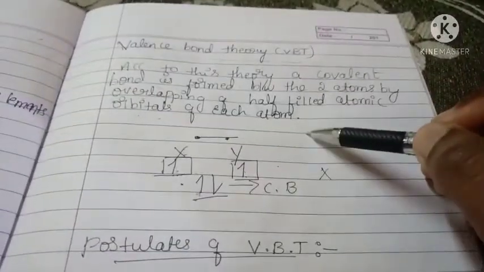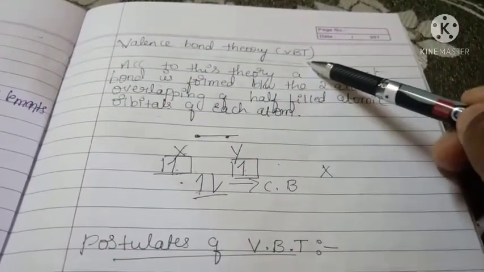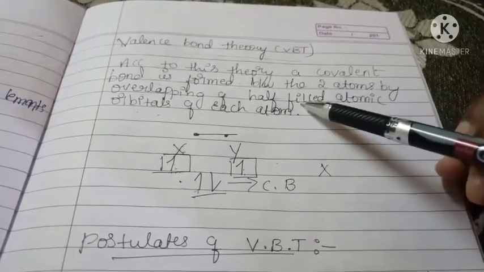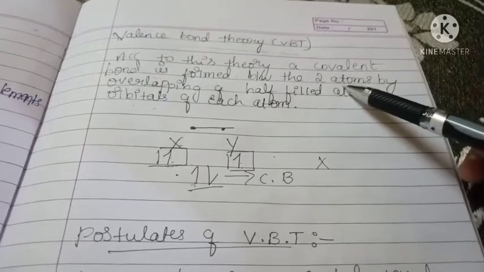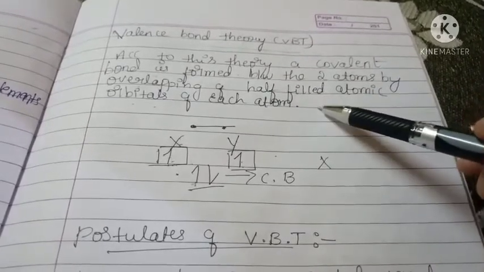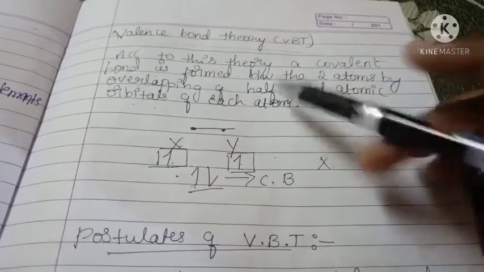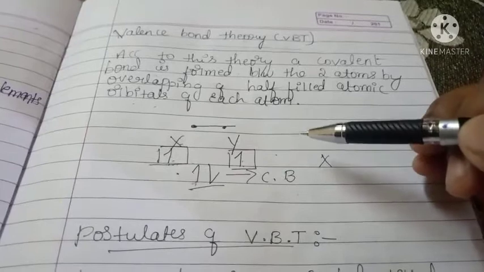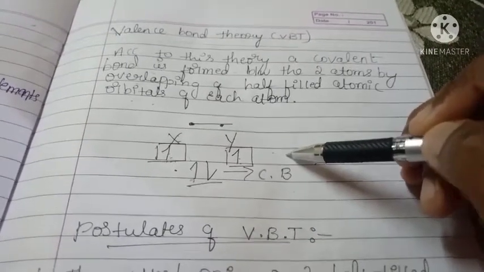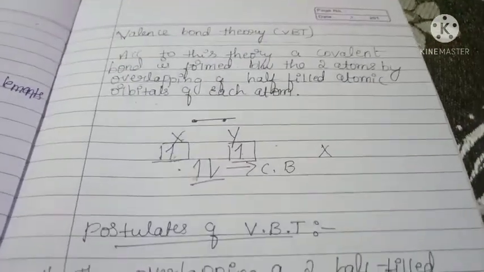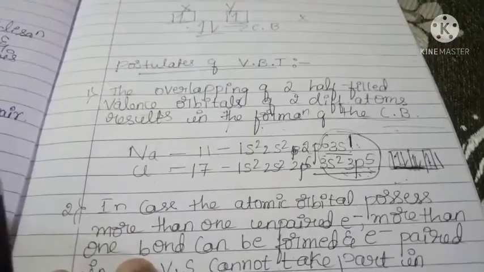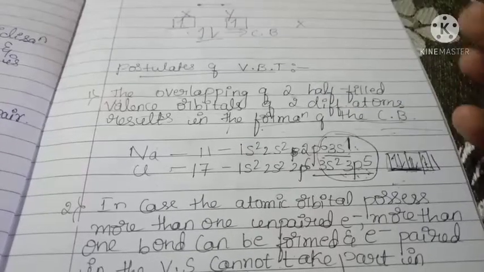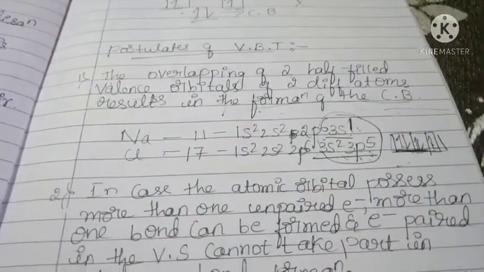Dear students, in the last class we learnt about the valence bond theory. In that theory we have to know about the formation of a covalent bond between two atoms by overlapping of half-filled atomic orbitals. It means one atom should contain one half-filled orbital, that is one electron, and another atom should contain another electron. They combine to form one covalent bond. Next, these are the postulates of VBT. There are 5 postulates.